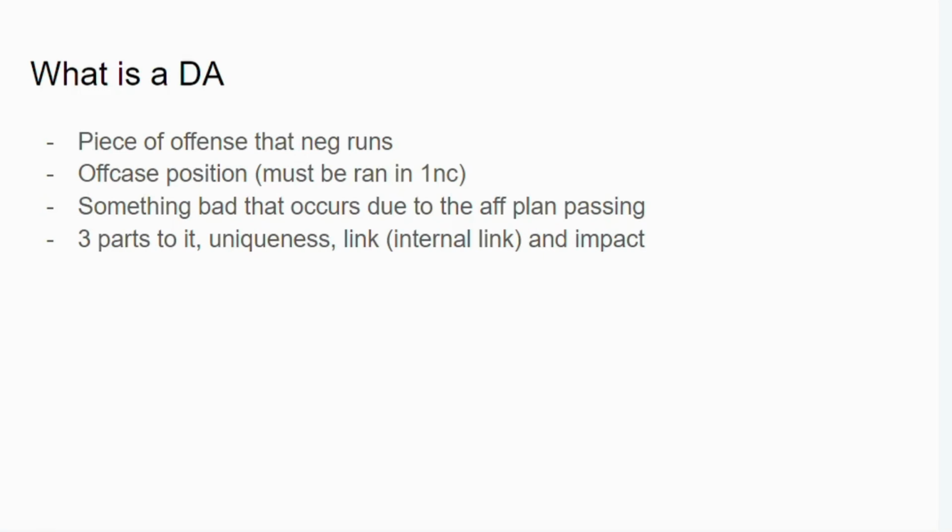Overall, a DA is just something bad that occurs due to the affirmative plan passing. There's 3 or arguably 4 parts to it. There's uniqueness, link, internal link, and the impact. Internal link is the kind of other one, but generally it's just a link that happens after the link. So it's like a chain of links that happen, or a link chain as we like to call it.